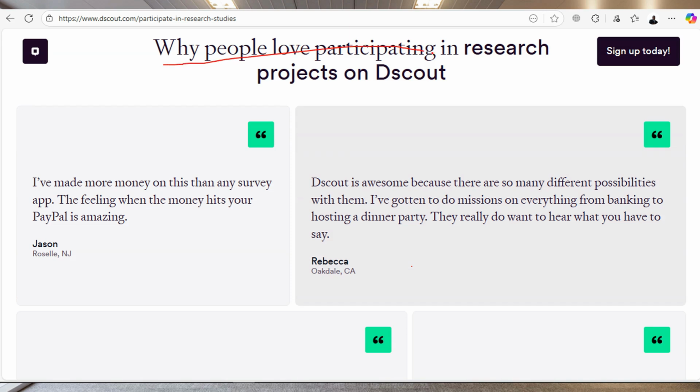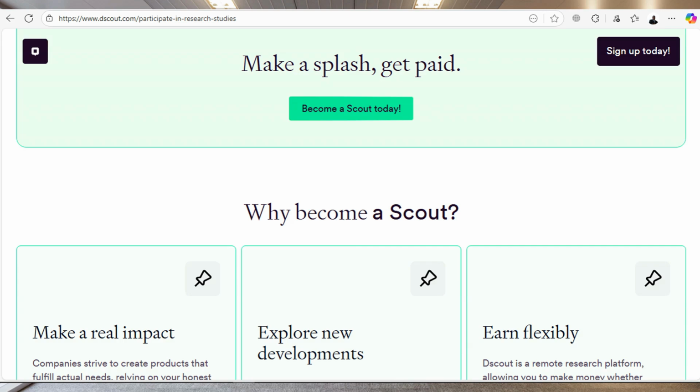So this is actually very important. Why people love participating in research projects on Dscout. These are some of the comments by some of these participants. One of them said, I've made more money on this than any survey app. The feeling when the money hits your PayPal is amazing. So you can read some of these comments just to see what's up, right? Make a splash, get paid. Why become a scout? Being a member of this platform, you make a real impact.